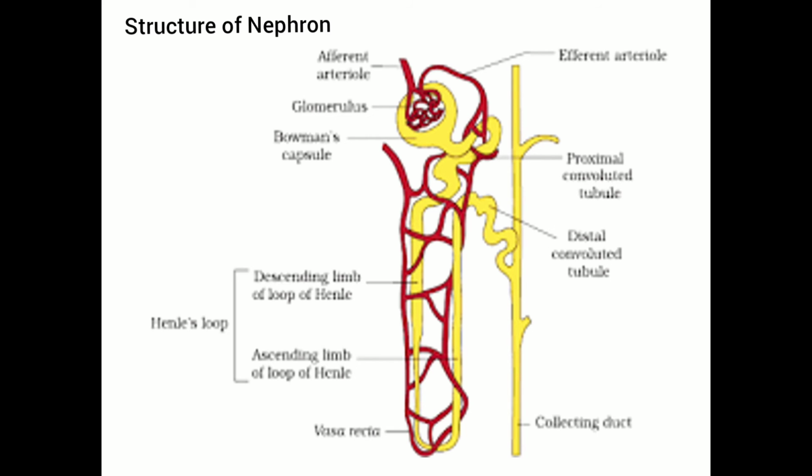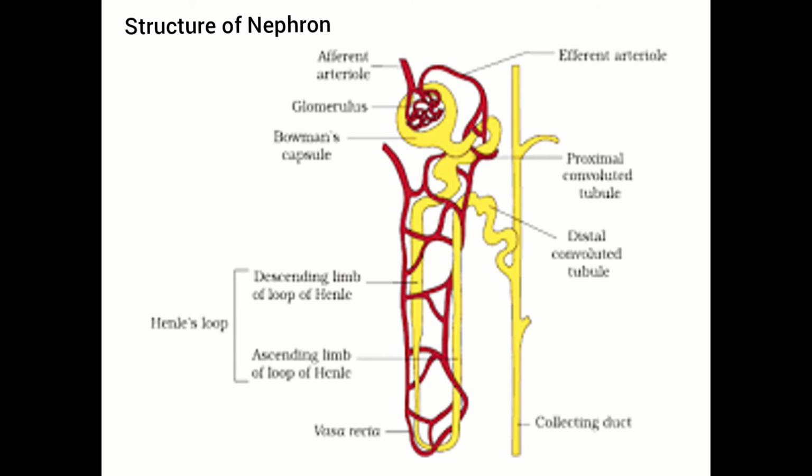Second is renal tubule. Mammalian renal tubule has the following parts. First is PCT. Second is loop of Henle. Third is distal convoluted tubule. So first, PCT, proximal convoluted tubule.